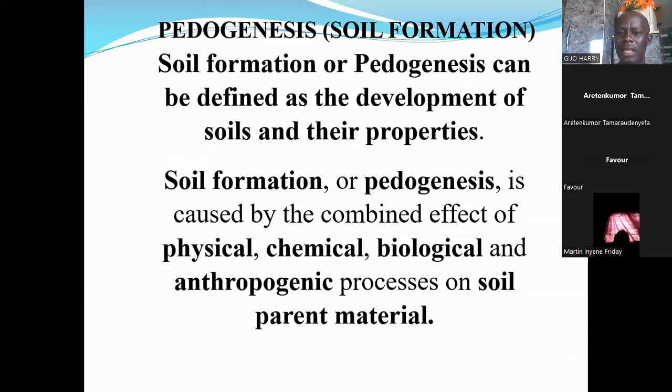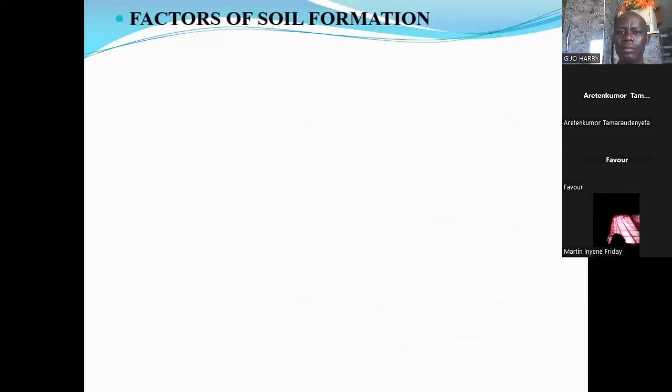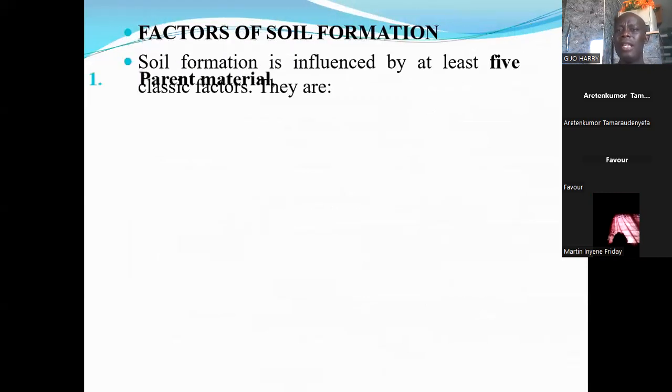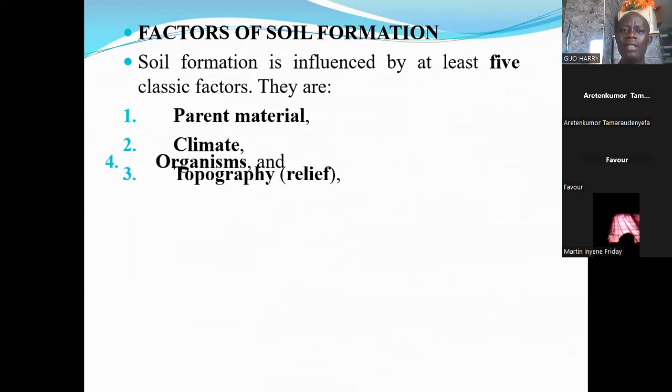Pedogenesis can be caused by the combined effects of physical, chemical, biological, and anthropogenic processes on soil parent material. We also mentioned that we have 5 factors of soil formation: parent material, climate, topography, living organisms, and time.